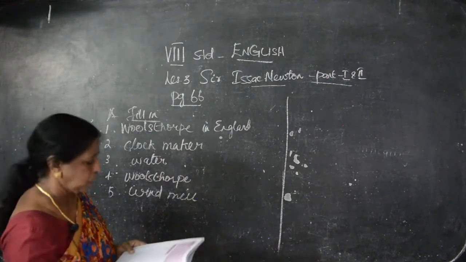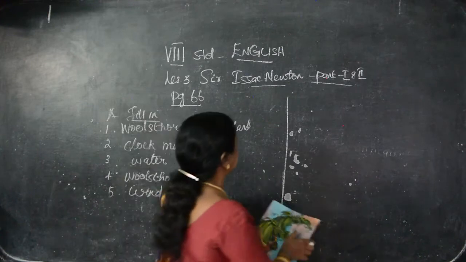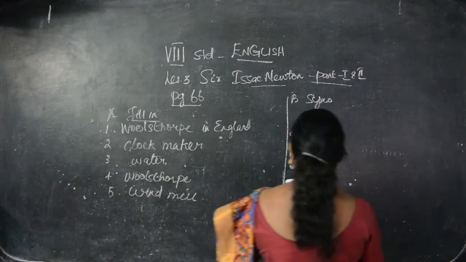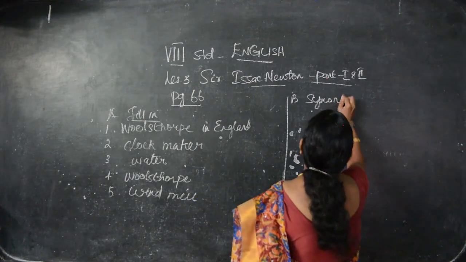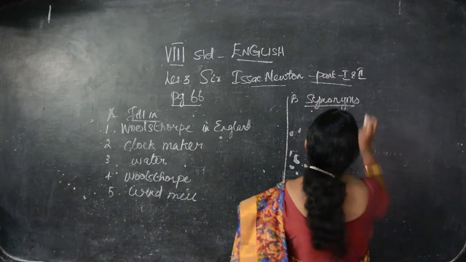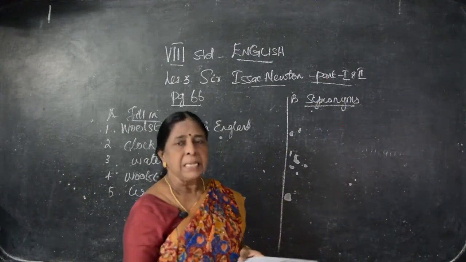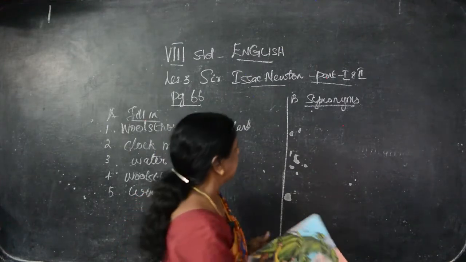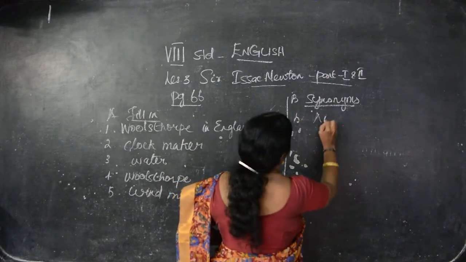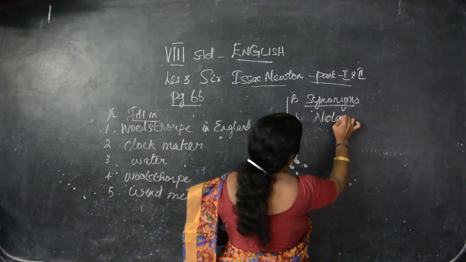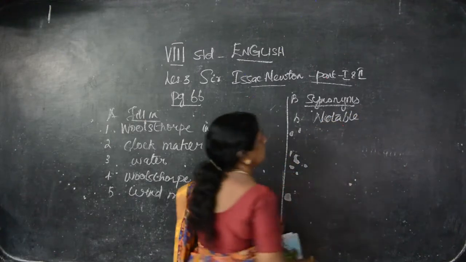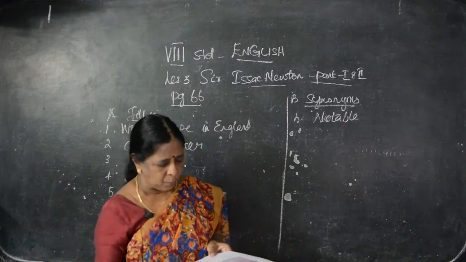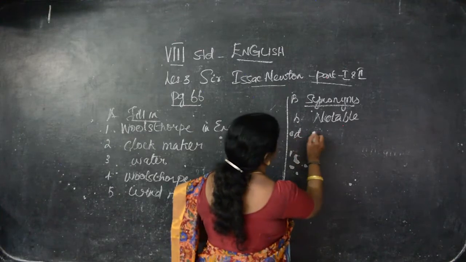Clear? Now let me go for: choose the correct synonyms for the italicized word. Synonyms. This is also the same page number 66. Isaac was chiefly remarkable for his ingenuity. The answer is option B, notable. First you have to write the option, then you have to go for the answer. Second one: he will make a capital workman, option A, wealth.